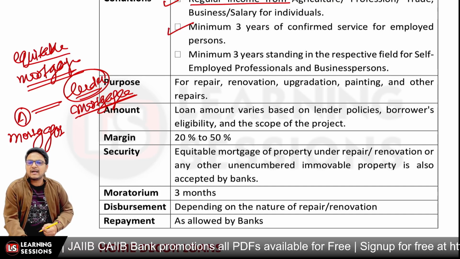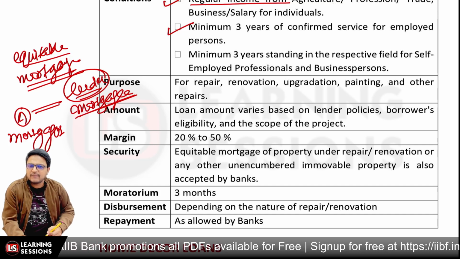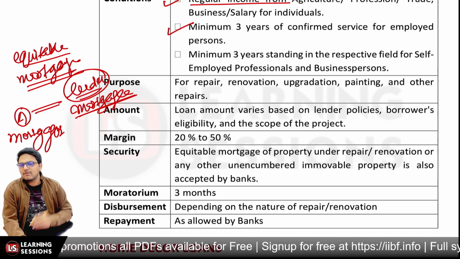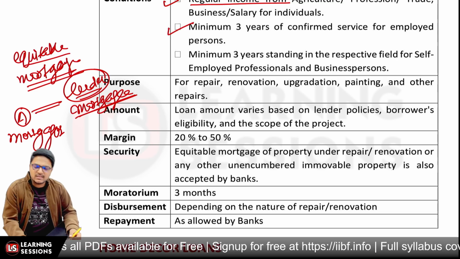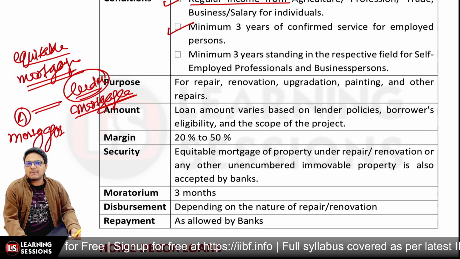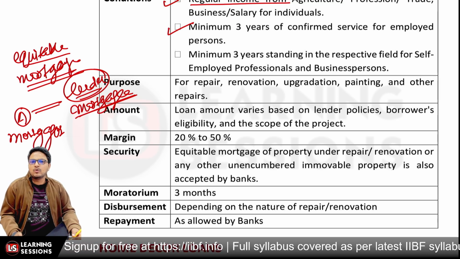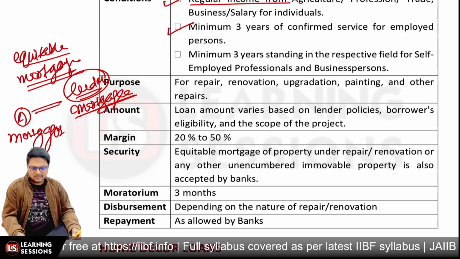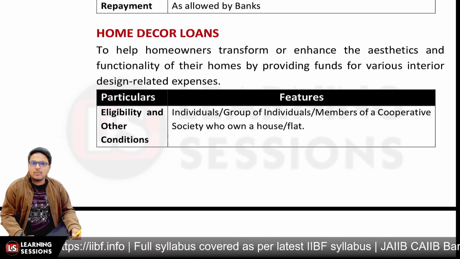And further, a moratorium period of 3 months can be allowed. If we talk about the disbursement, the disbursement for repair and renovation can be in different phases, and also it can be a one-time disbursement. That depends on a case-to-case basis. And repayment, as allowed by the banks, can go up to 10 years, 15 years, depending upon bank policy itself, right? After that, it's related to home decor loan.